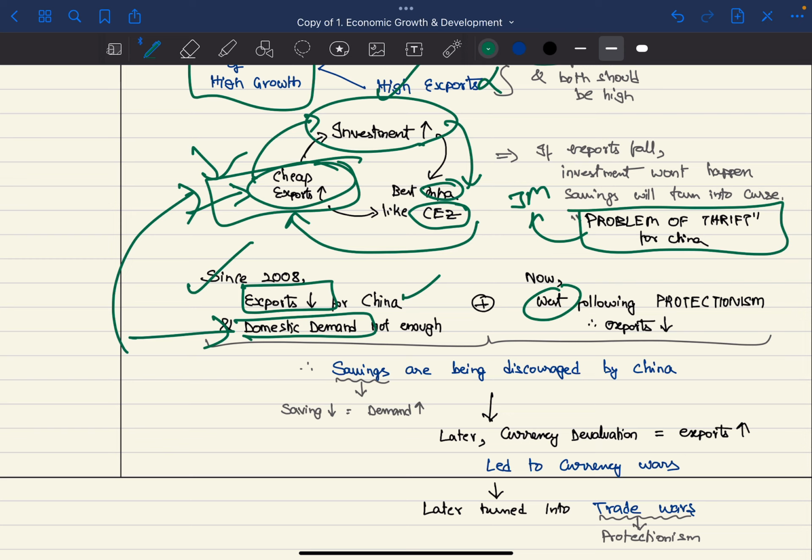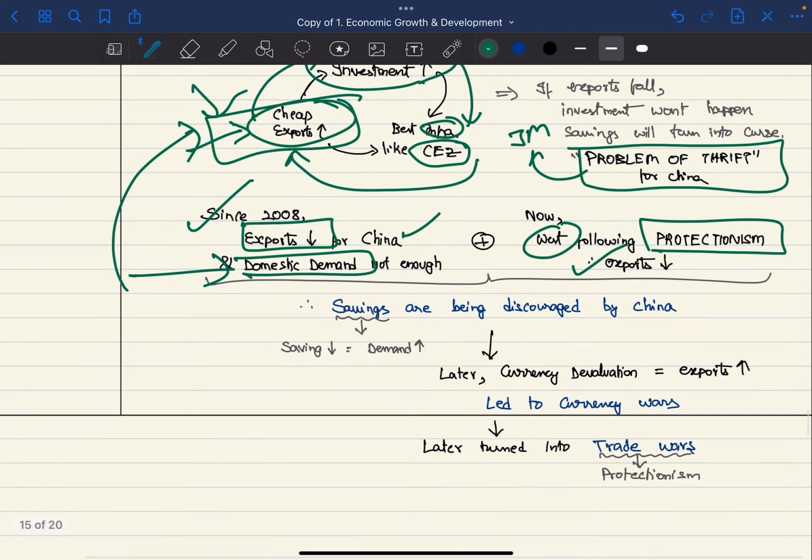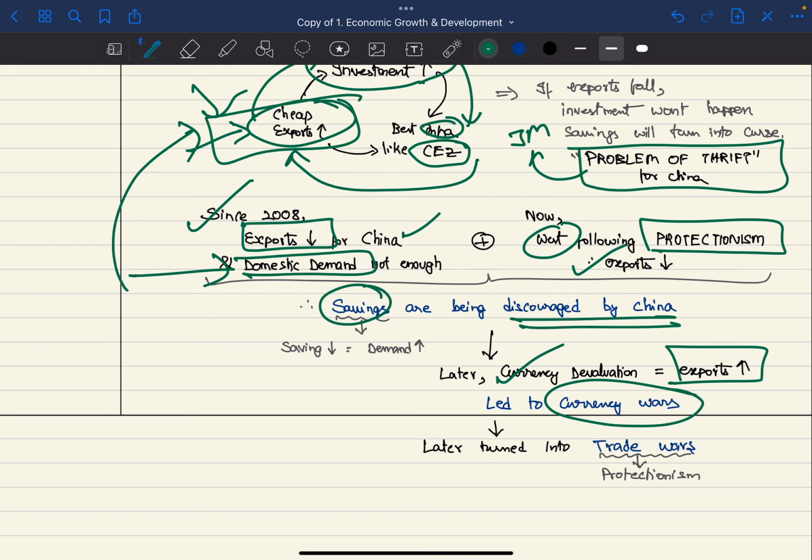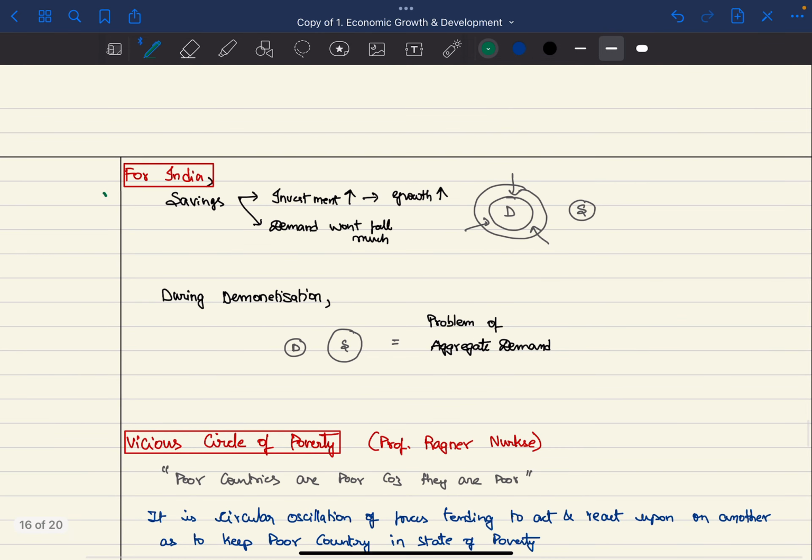Also, the West is following the policy of protectionism, which is why the exports have reduced. Therefore, savings are being discouraged by China, because to solve the problem of thrift, they've also taken measures like currency devaluation, which will lead to more exports. But this has led to currency wars, which have later turned into trade wars and subsequent protectionism. As far as India is concerned, we must encourage savings, which will lead to more investment, which will lead to more growth. But the demand won't fall much.